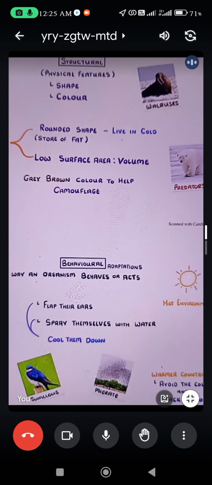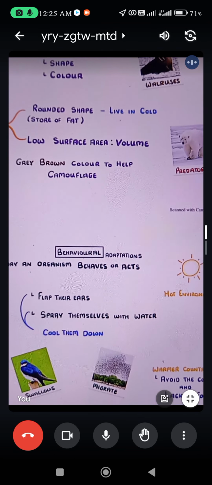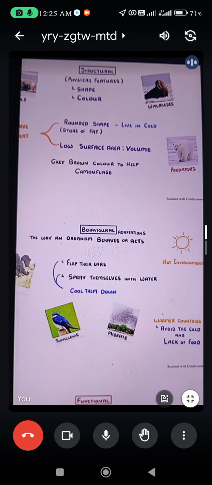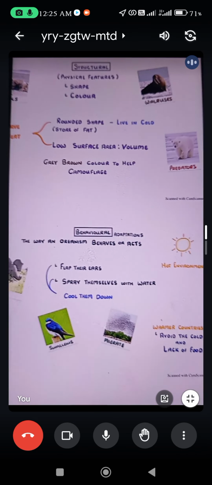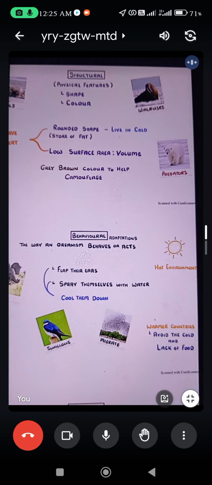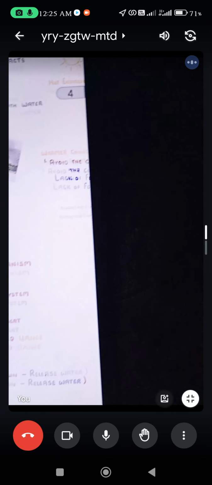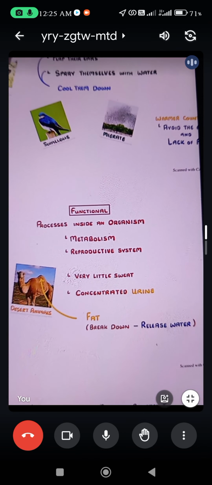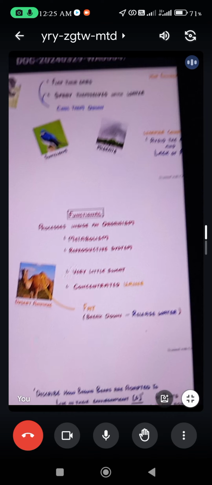During the winter, which allows them to avoid the cold and lack of food at their summer homes. During the cold they face some kind of lack of food, that's why they have to move to a warmer region. And then last and the most important is the functional adaptation. Functional adaptations means that many organisms perform some kind of functions to adapt to the environmental nature.